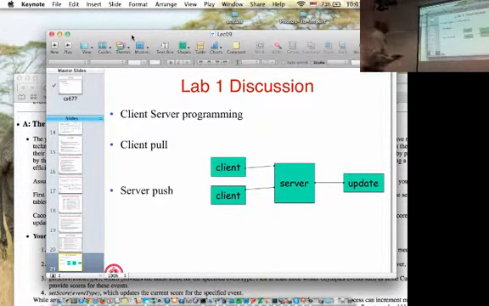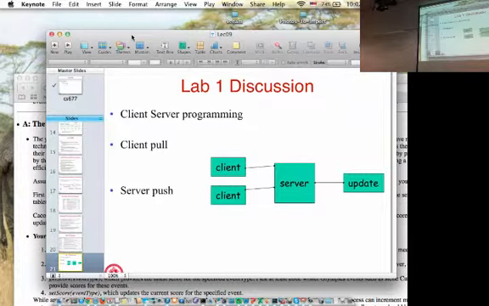So don't make any assumptions where you can only support a single machine client, things like that, or that requires you to run the client and the server, or the update process and the server, on the same machine. You use standard RPC or RMI, that comes for free. You don't really need to do anything, but do test things out and make sure that it actually works. So it's a very straightforward first programming assignment.